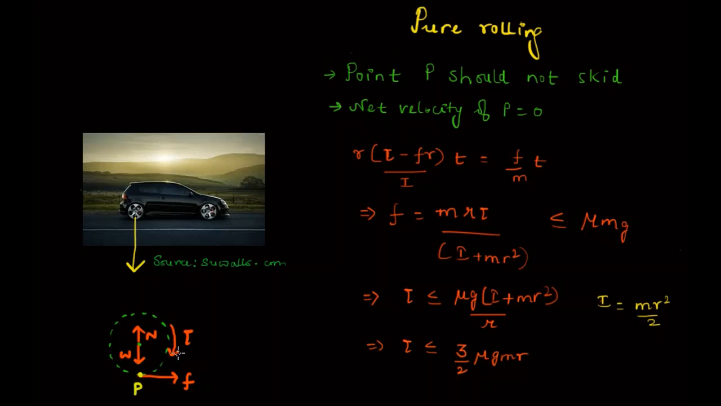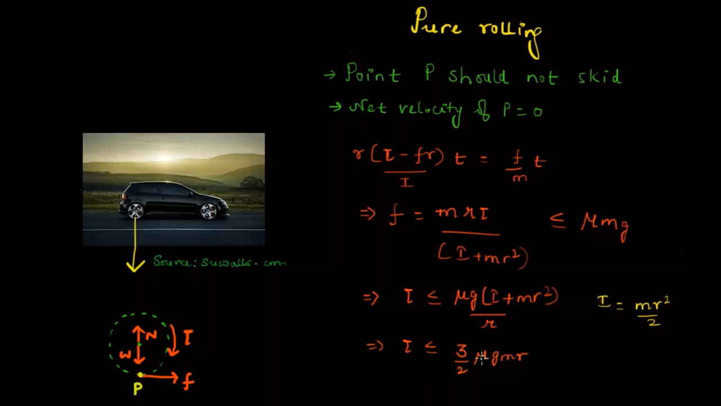And that's what happens in the example we took, where let's say a car moves in a muddy road or in a muddy area. You apply a lot of power, and the vehicle skids, right? Why does that happen? Because you are applying a very high torque, and the torque value possibly becomes more than this 3 by 2 mu mgr, and because of that, the vehicle starts to skid, right?